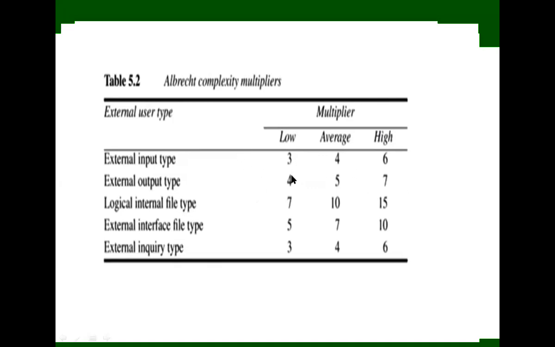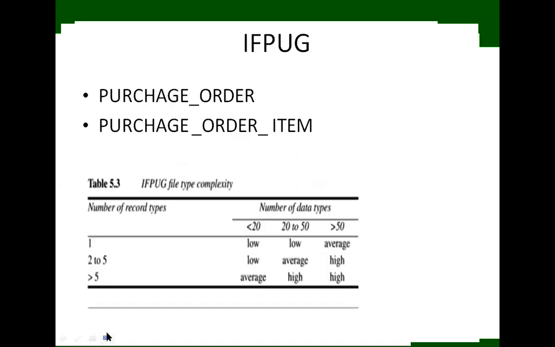I already explained with an example how we calculate this. This is the example of the purchase order and the purchase order item. With 2 to 5 record types, and the number of data types less than 20, we get the low value.